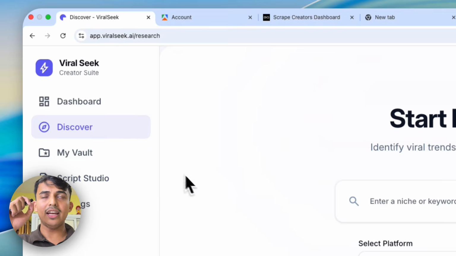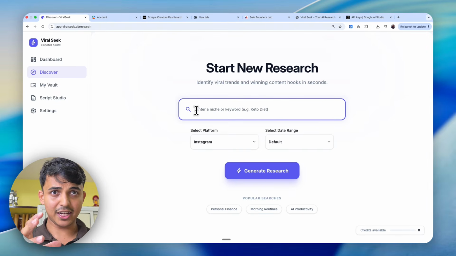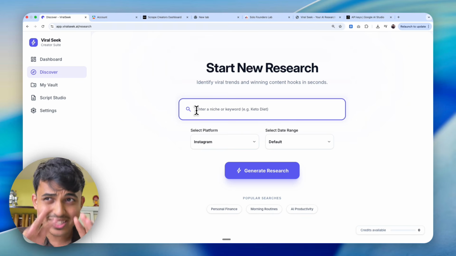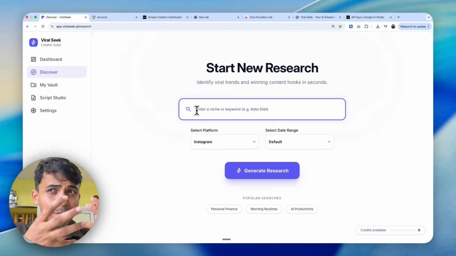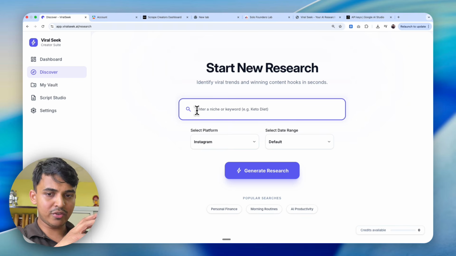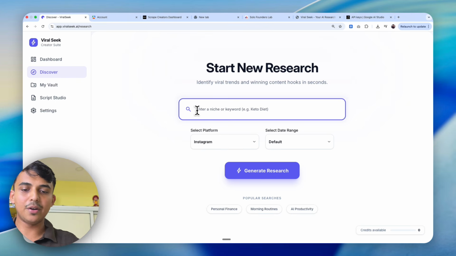Go to Discover again and just type something, and be creative with this, guys. That's one thing I want to focus on. Just don't go with something like "productivity." Think about what keywords and concepts people would actually type, or content creators would actually be using. You could do things like "link in bio" or "comment," which people put in their captions and stuff like that.